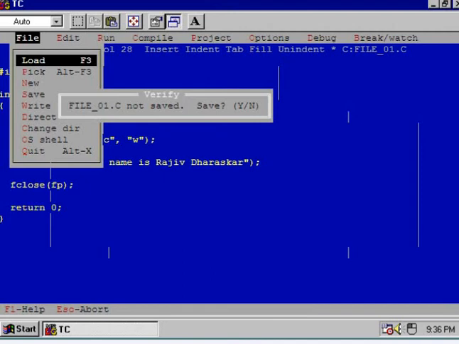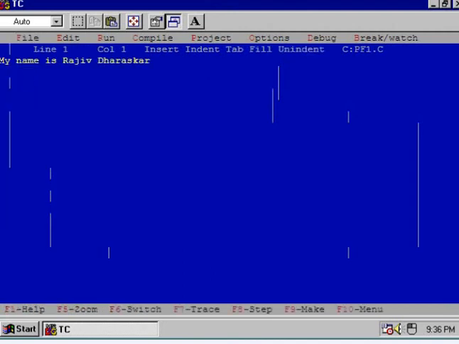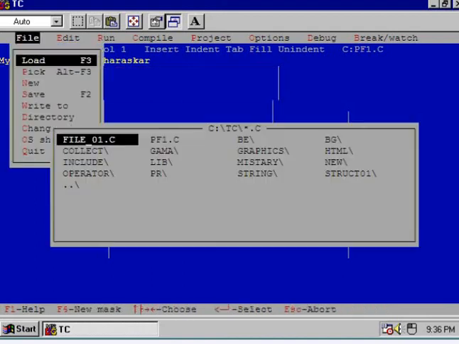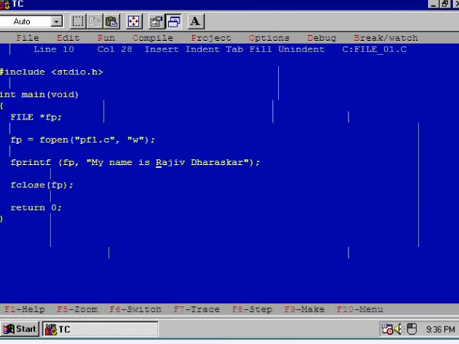What is the content of pf1.c? This time, my name is Raju Dharaskar. So at runtime our program has created this file pf1.c, and using fprintf we have stored the message inside the file. Don't you think that it's very interesting?